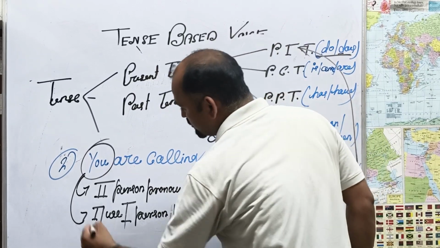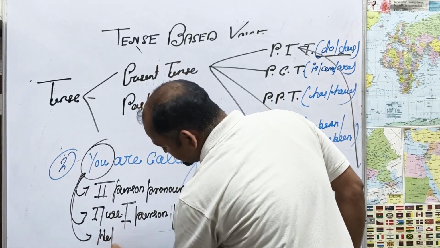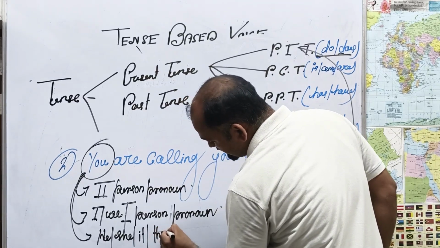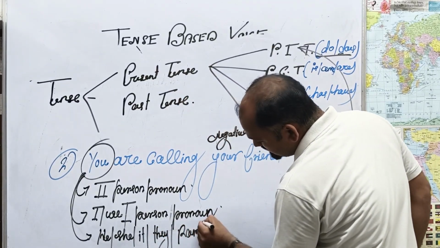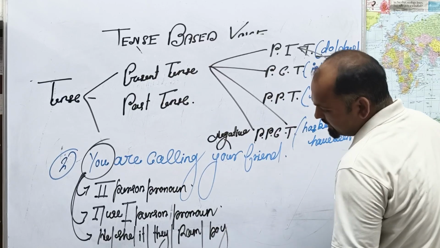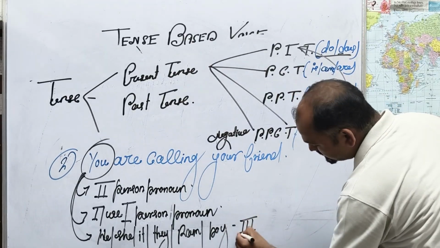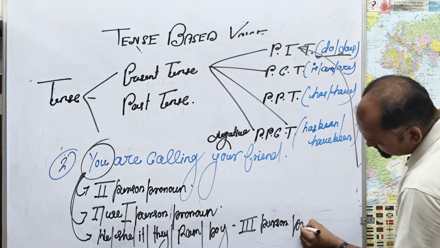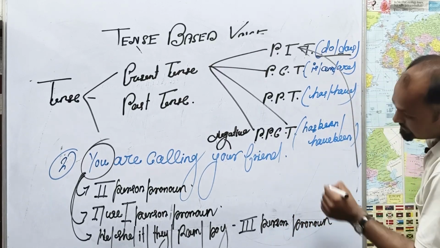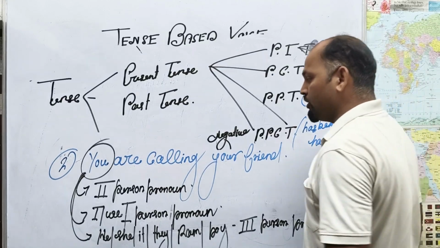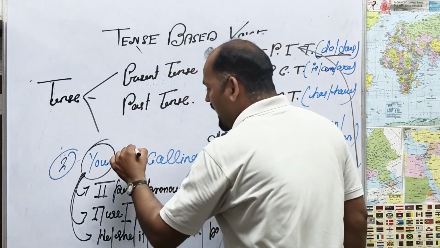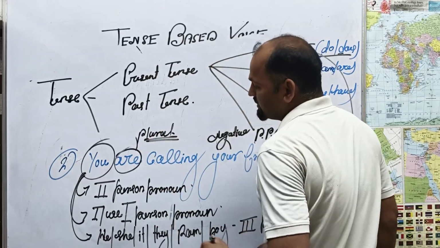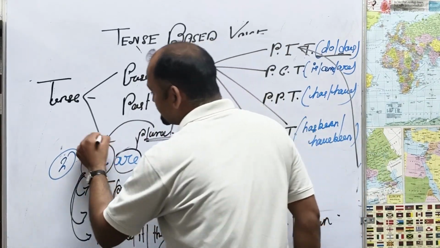So, who is the third person pronoun? We can call he, she, it, they, Ram, boy. They are called third person pronouns. Why? For there is "are". "Are" is a plural. Why? Because "you" is a plural.